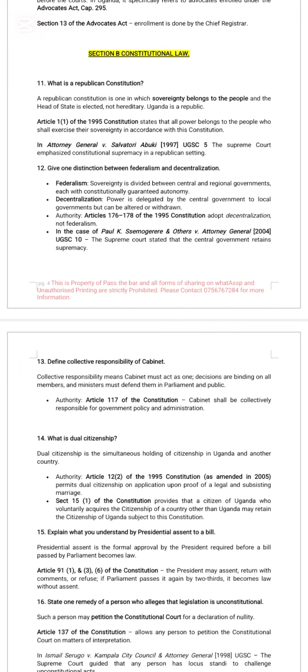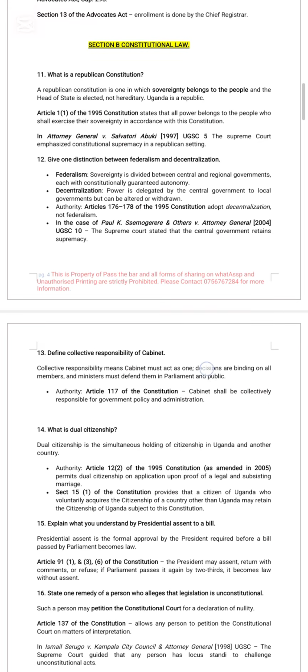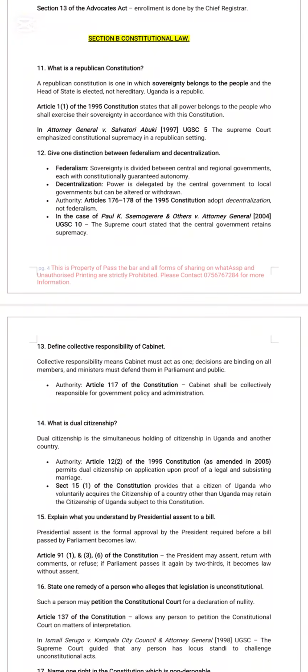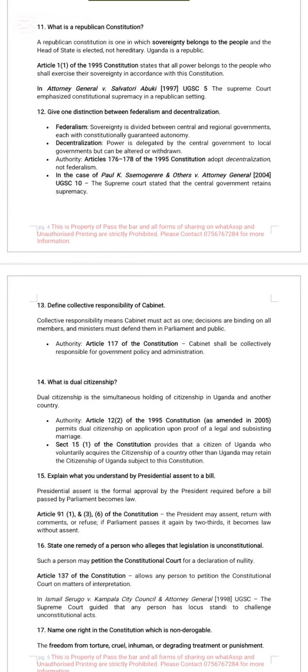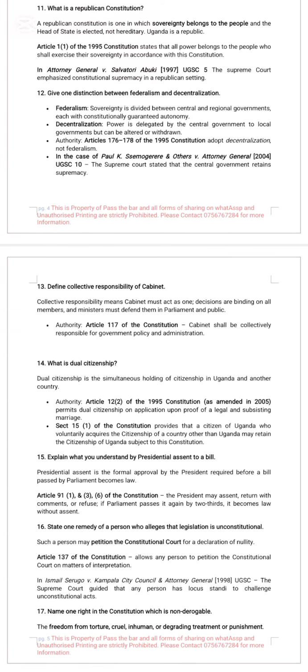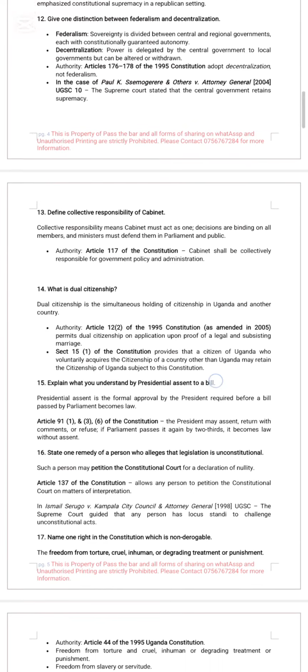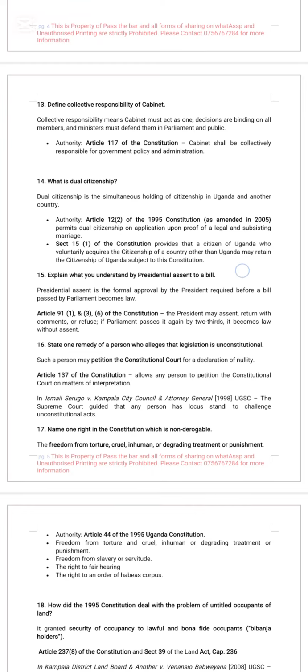So as you can understand, what is a Republican Constitution? It is one in which sovereignty belongs to the people and the head of state is elected. Look at Article 1 of the Constitution. Give one distinction between federalism and decentralization. In federalism, sovereignty is divided between central and regional government. In decentralization, power is delegated by the central government to local government. Look at Article 176 of the Constitution.